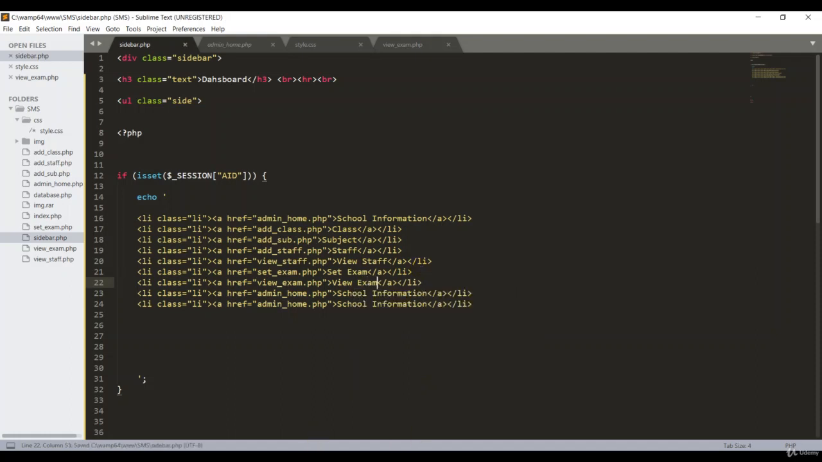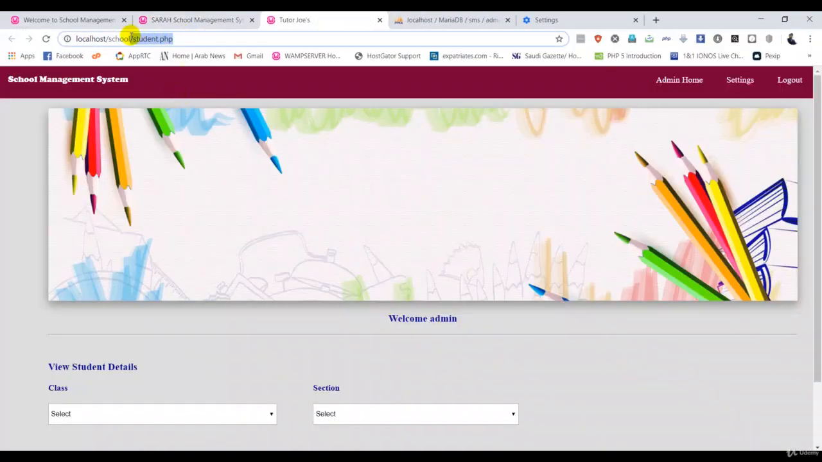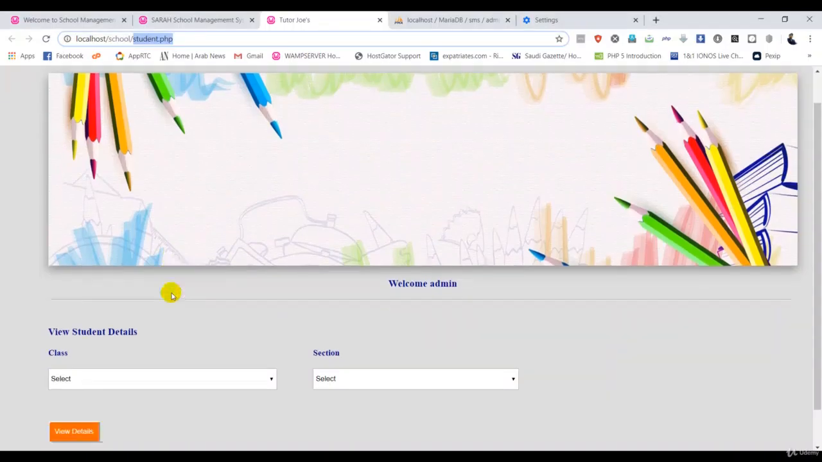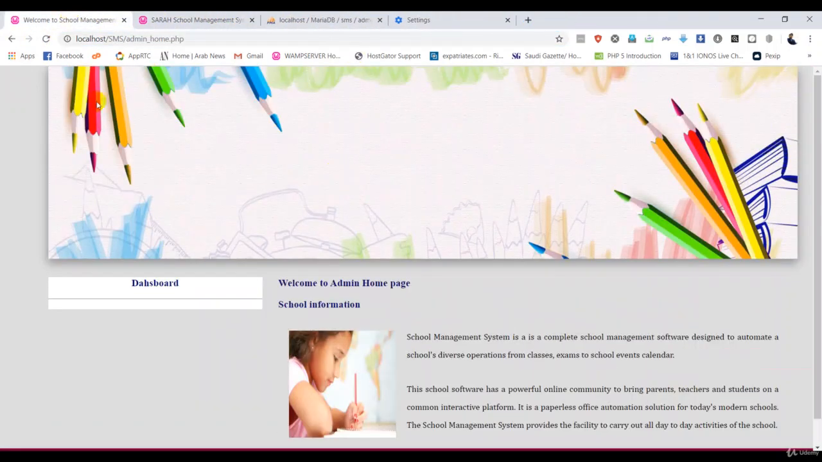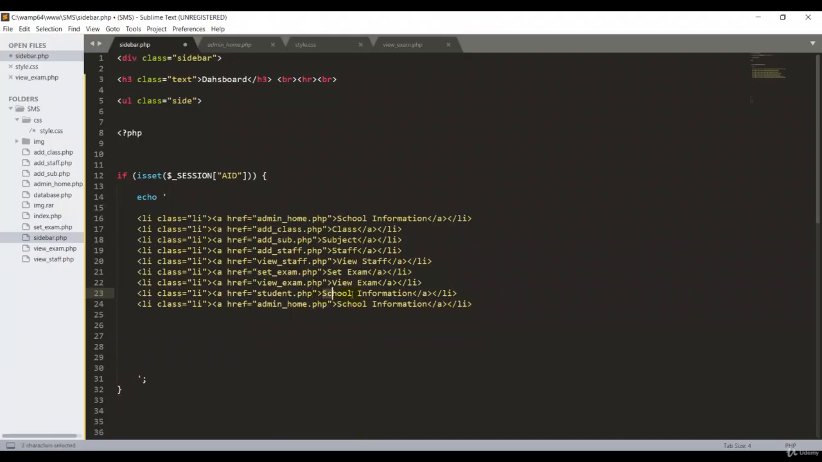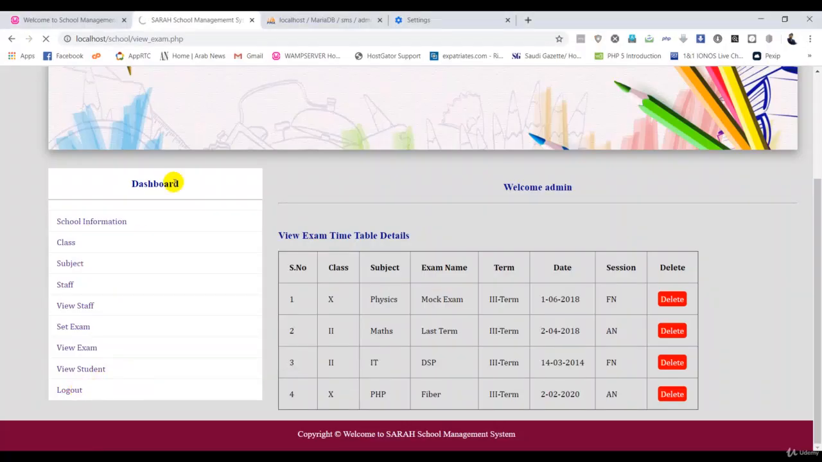Control S. Then again, that view students. Click here. student.php. Okay, that's great. And here, remove that one. Okay, Control S. student.php. So this is okay. Go back here, guys. Student, view student. Okay, so the name is view student. Okay, and finally, the logout.